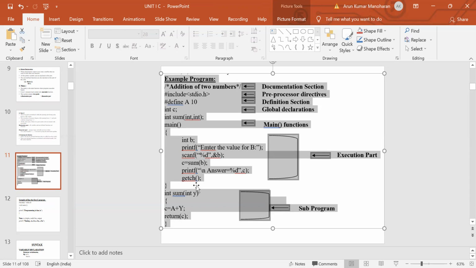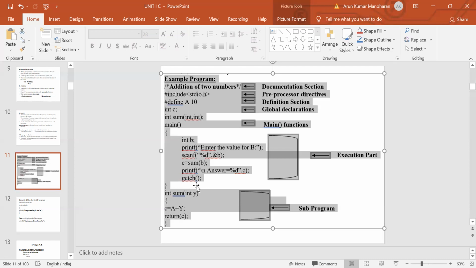So usually in the documentation section, the programmer will give the name of the program, and then the author, and then the time, and then the date, okay, and then the description. And then followed by this documentation section, the next one is the preprocessor section. In this section, we will declare all the header files, okay.